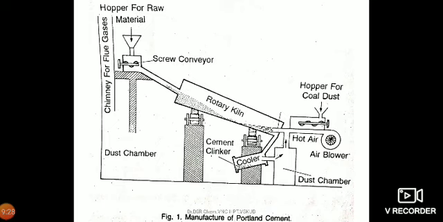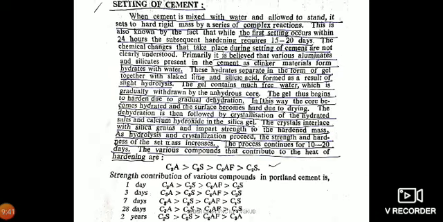The function of gypsum in cement is to slow down the setting time of the cement so that it gets sufficiently hardened in less time. This is the manufacture of cement by the dry process. Next is setting of cement.